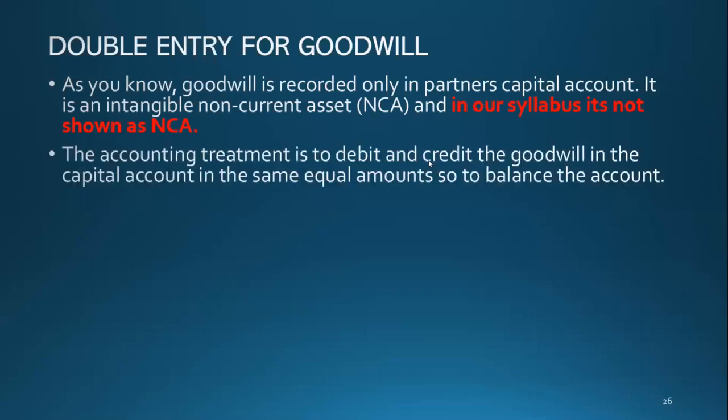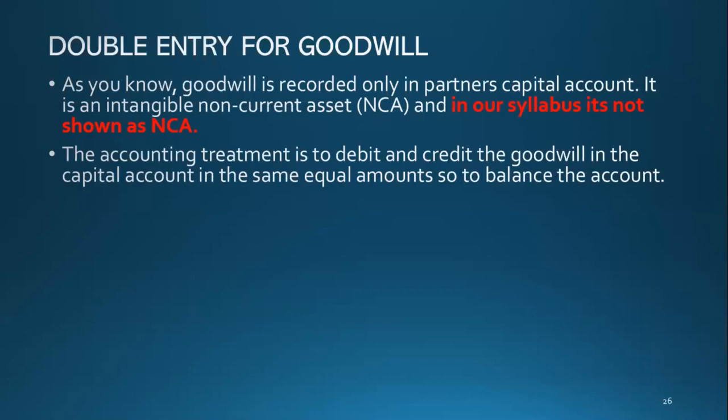Okay. The accounting treatment. What is the accounting treatment? It is to debit and credit the goodwill in the capital account in the same equal amounts, so as to balance the account.